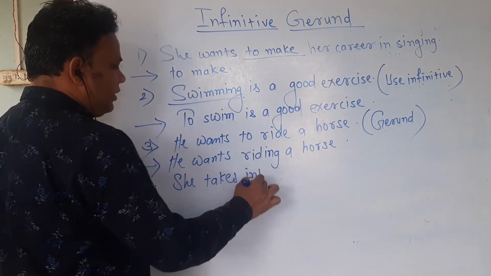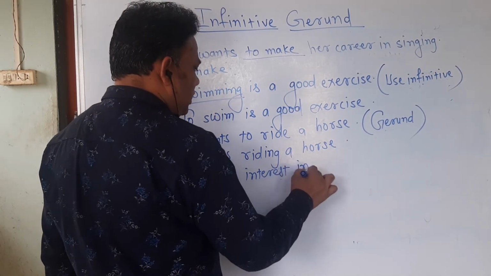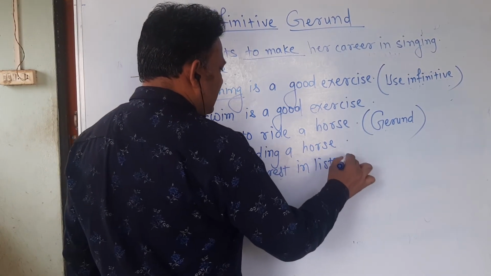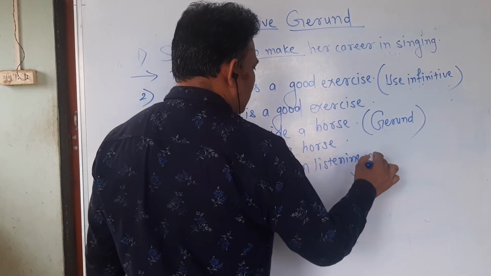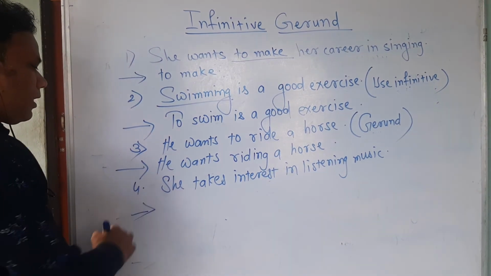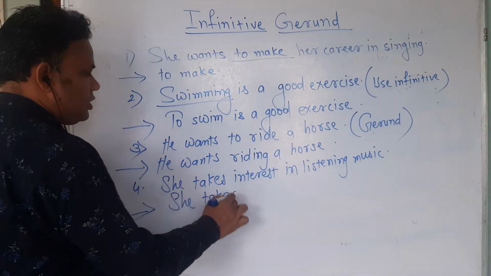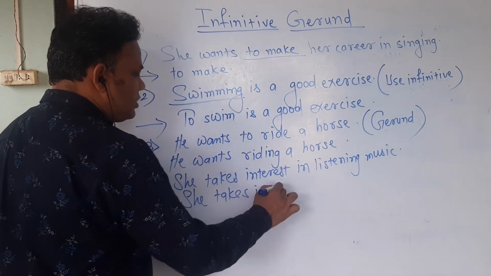She takes interest in listening music. So the answer is, she takes interest.